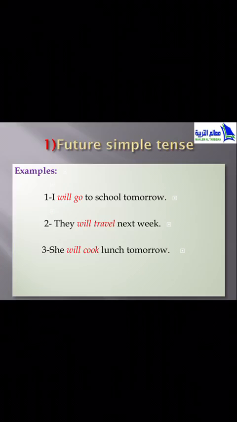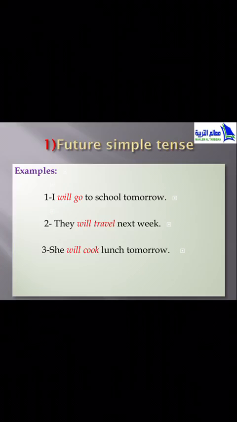Number 2, they will travel next week. Where is the verb? The verb is will travel. It means that they start traveling next week. Number 3, she will cook lunch tomorrow. Where is the verb? The verb is will cook. Will cook means that she starts cooking lunch tomorrow.